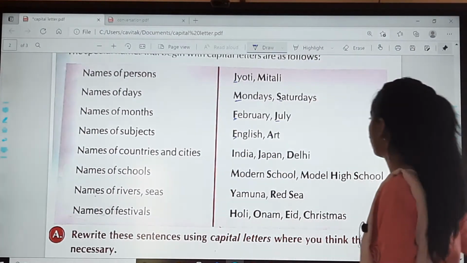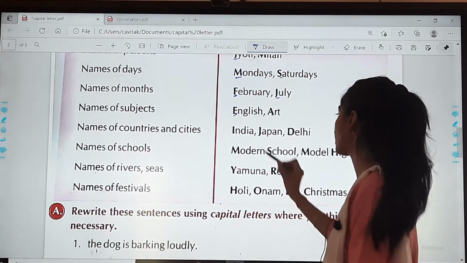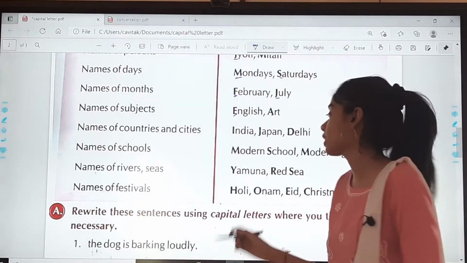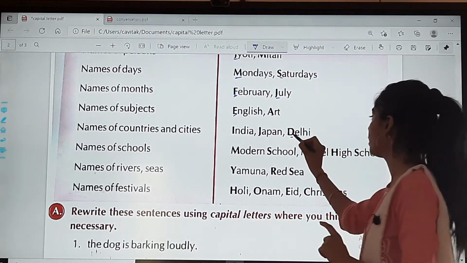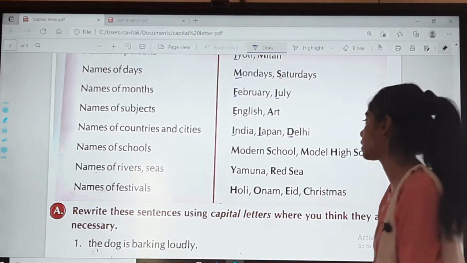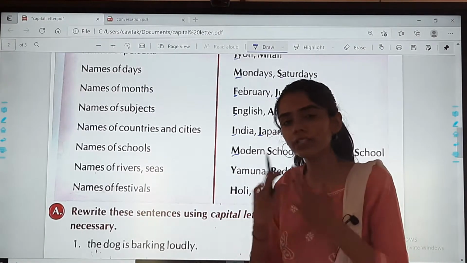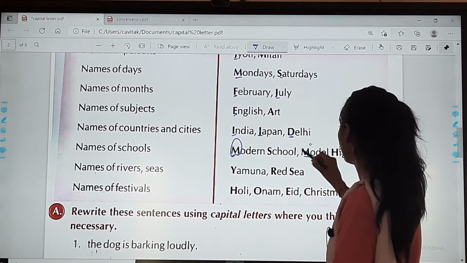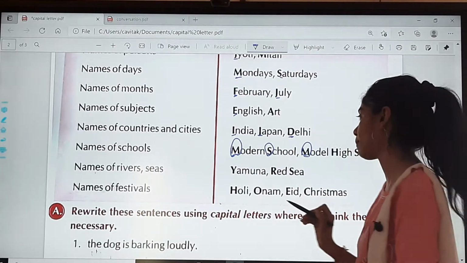Okay, so next, names of the countries and cities. Now these names, that is India, Japan, these are the countries. And if I talk about cities, Delhi, Ahmedabad, all these also, the first letter is in capital. See? Now the names of schools, Modern School, Model High School or Christ School. So the first letter is always in capital. You see? Modern School. It is in capital.